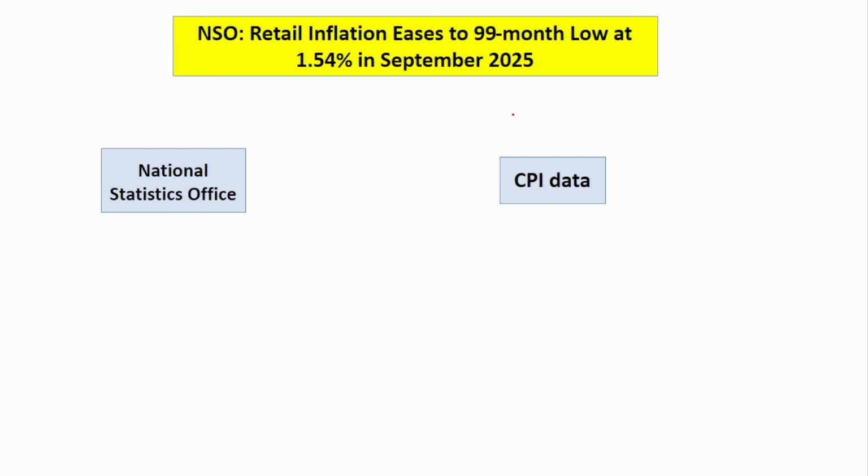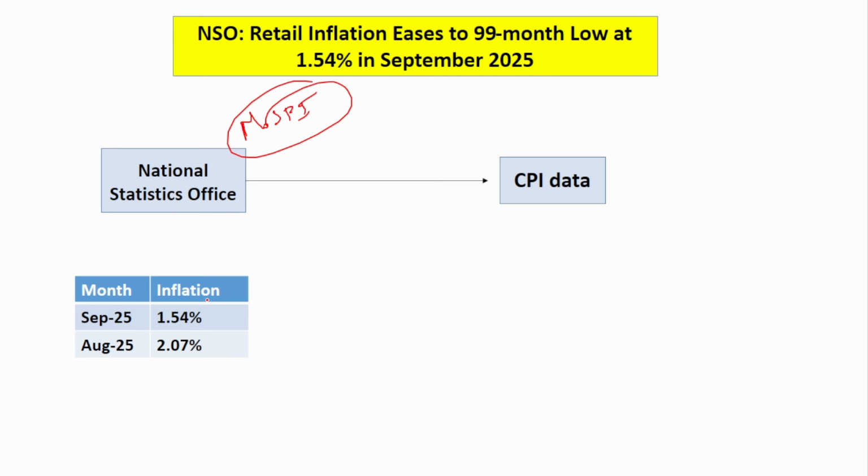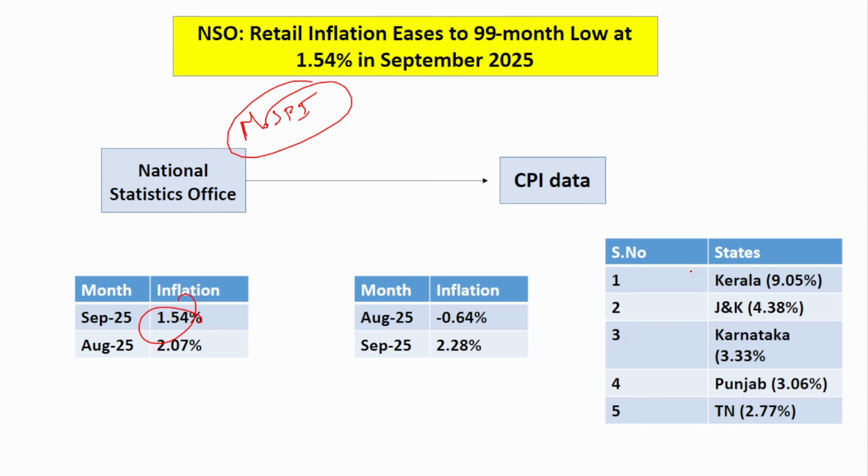Next is about the NSO, the inflation data released by the National Statistics Office, which works under the Ministry of Statistics and Program Implementation. The September inflation is 1.54%. It has gone down compared to August inflation. The maximum inflation was noticed in Kerala with 9.05%. Next, Jammu and Kashmir 4.38%. Next, Karnataka, Punjab and Tamil Nadu.